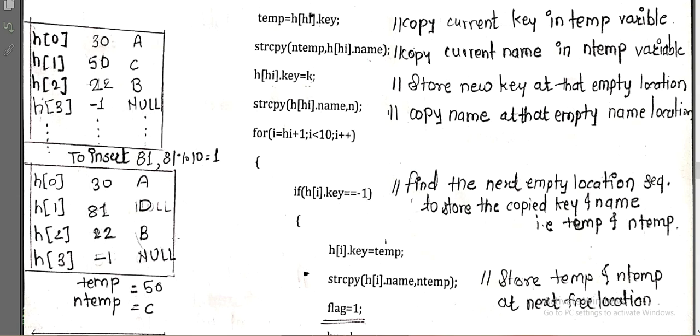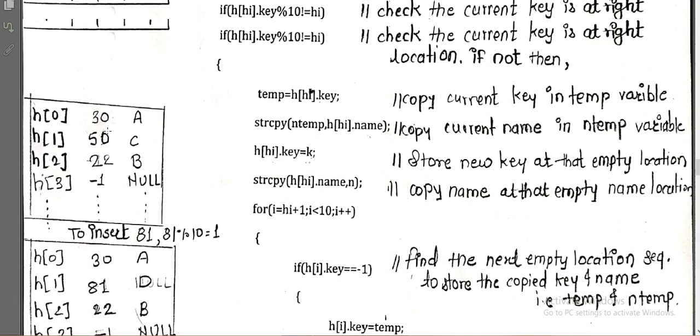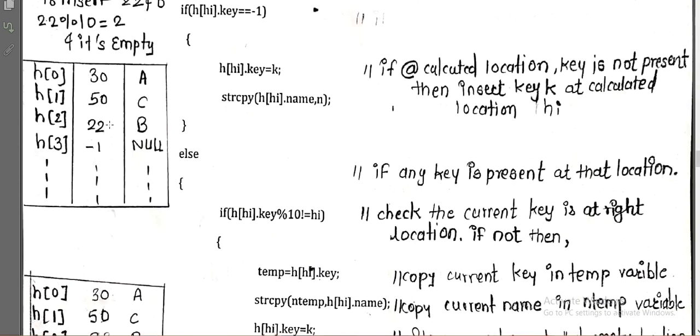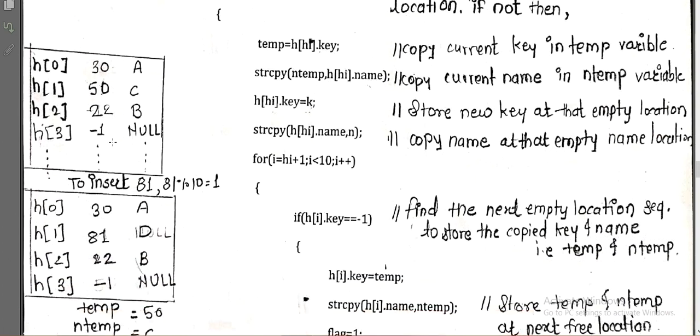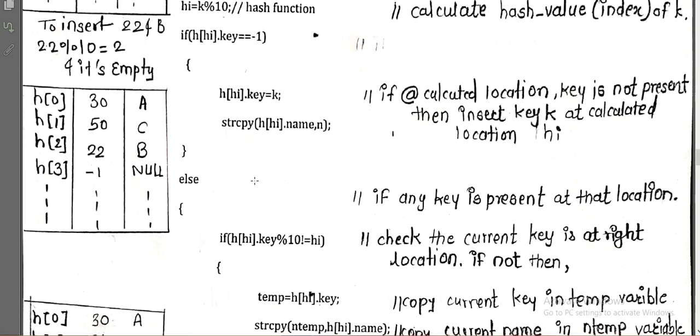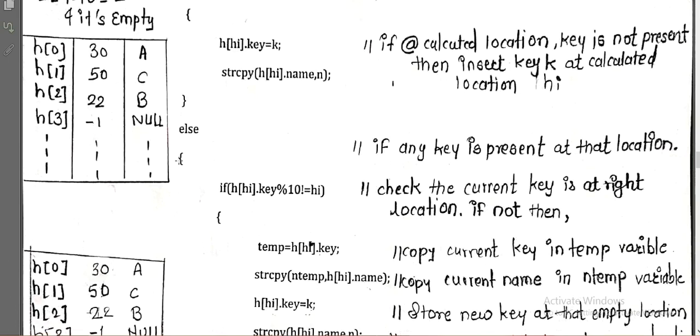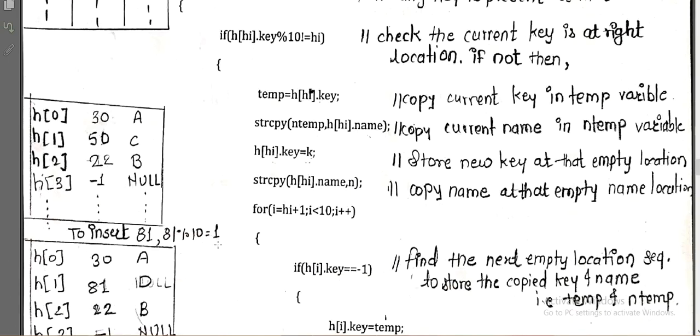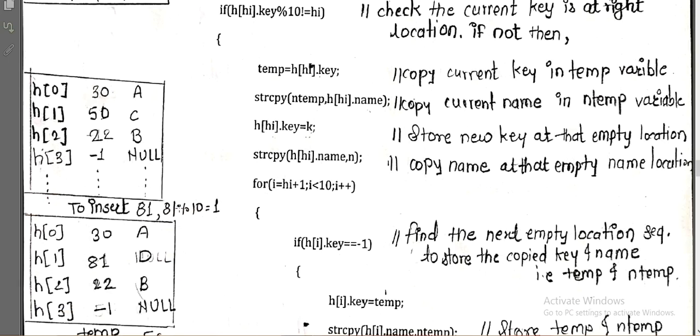Before that, let's see how this works by example. So this is my table, right? The 22 we have already inserted in the previous example. Now to insert the 81, I will find 81 mod 10, which is 1. Now what is the value of HI? HI is 1. So I will check at location 1 whether there is another element. Yes, at location 1 there is the element 50. So I will check whether that is at its true location.